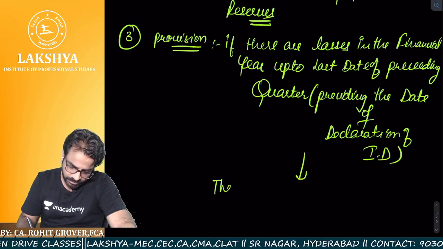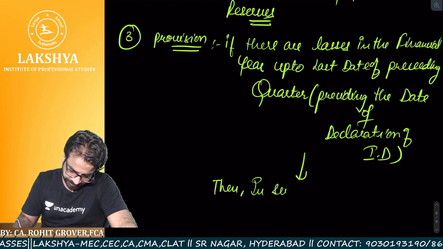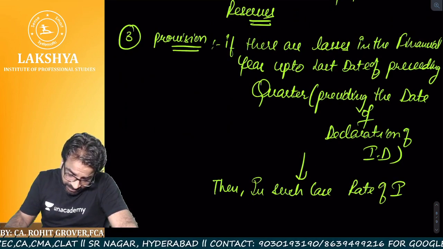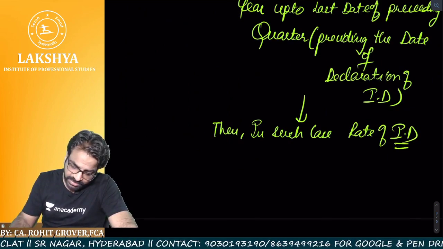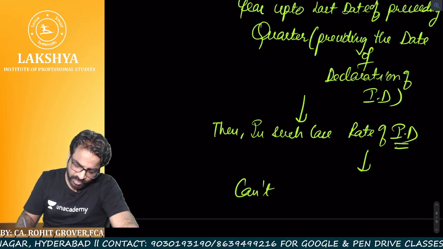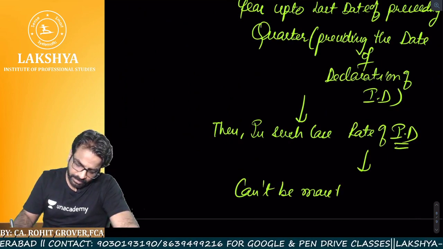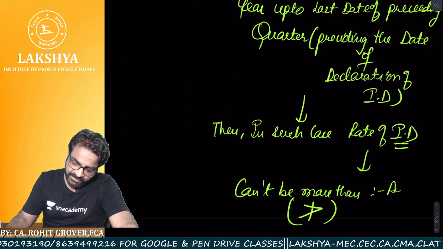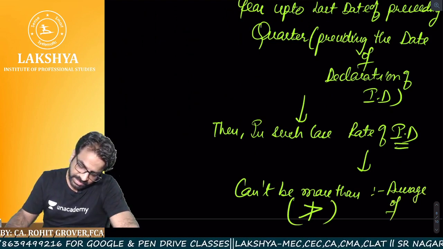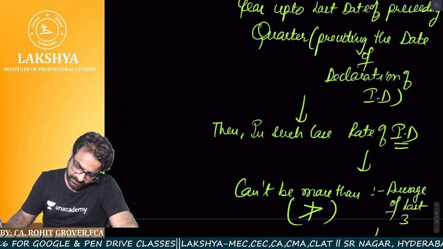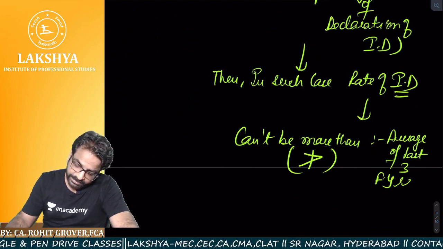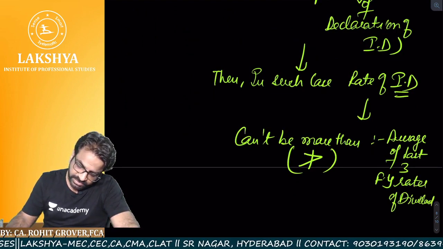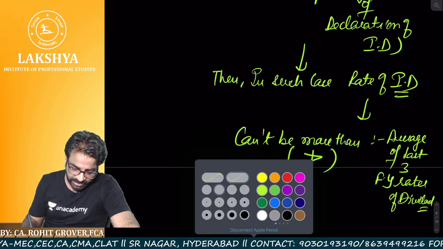Then in such cases, the rate of interim dividend also cannot be more than the average of the last 3 financial years' rate of dividend. Are you getting the point? Now listen to this very carefully. Now listen to the example very carefully.